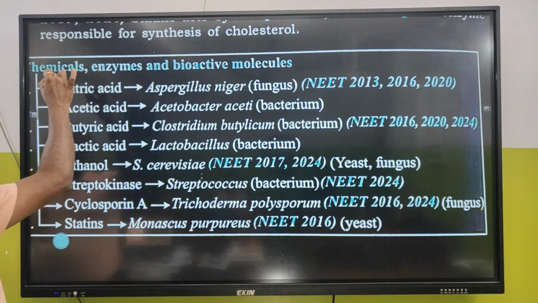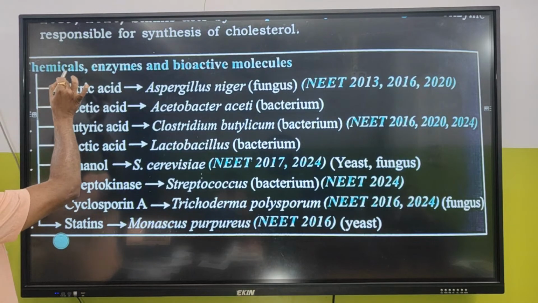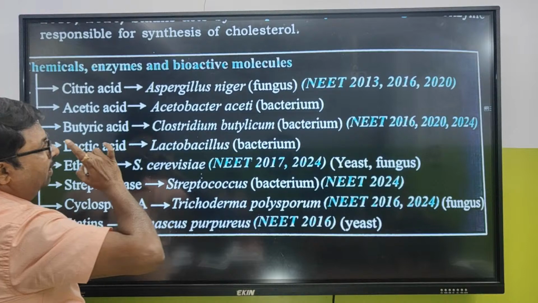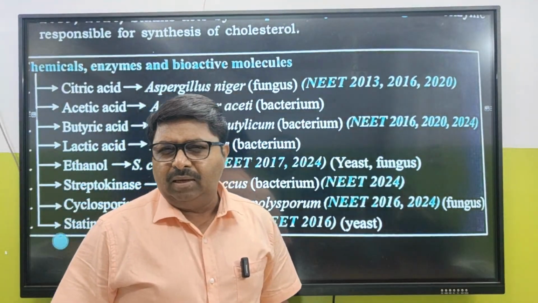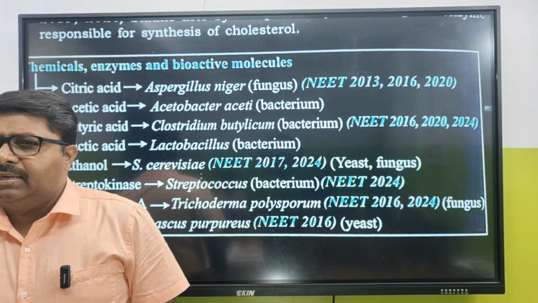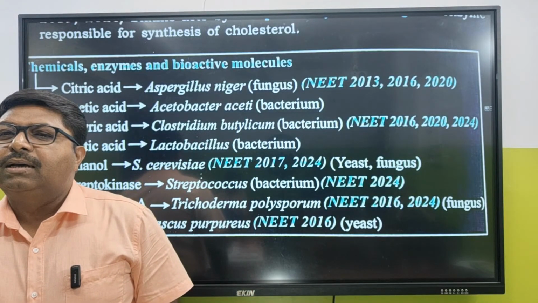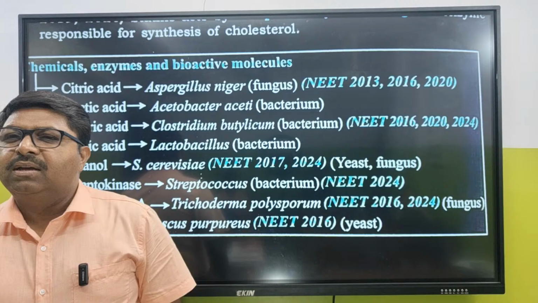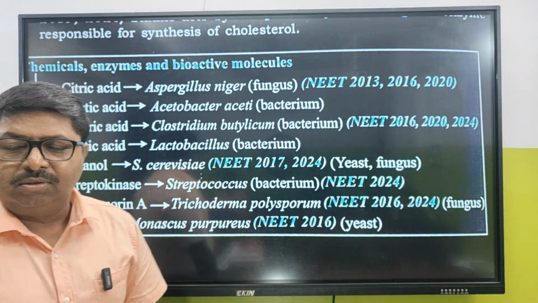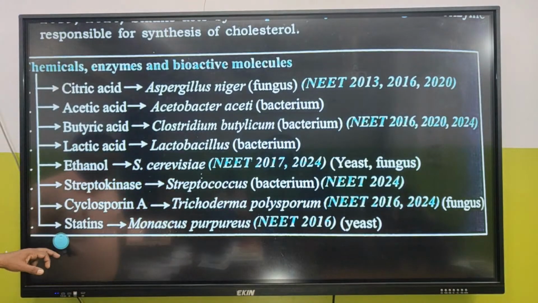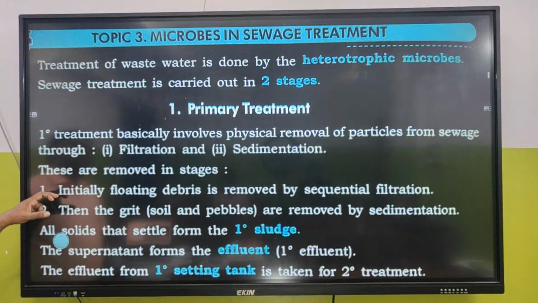So this particular topic under NCERT, chemicals, enzymes and bioactive molecules, I think old book, page number 180. New book, page number 153. Page 183, old book. Clear? Very, very important, this chapter, especially this page.